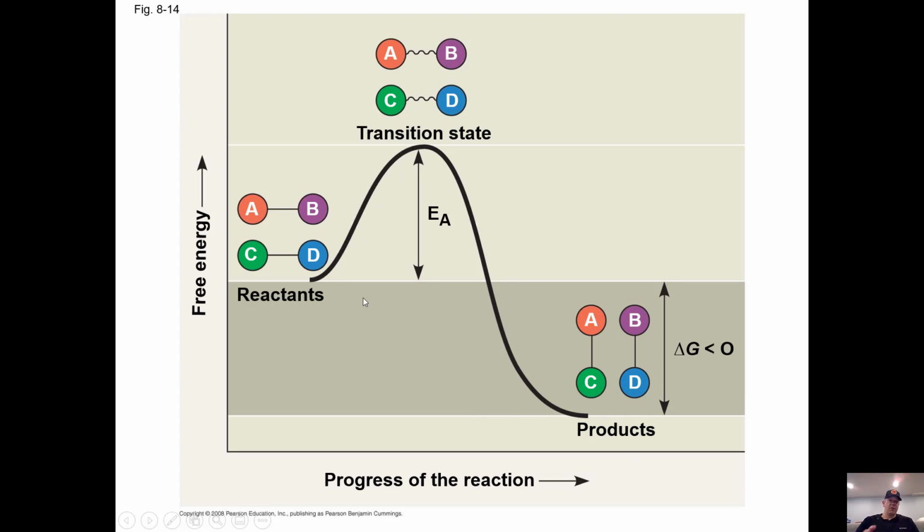Well, in order to get them to do this reaction where A and B switch with C and D, it needs to destabilize the bonds between A and B and C and D. Okay, that's where we add that activation energy, we destabilize the bonds, and then the reaction can continue as normal, where now A is no longer bound to B, it's bound with C. Free energy in the system is just the energy that's available to do work, that's actually available.